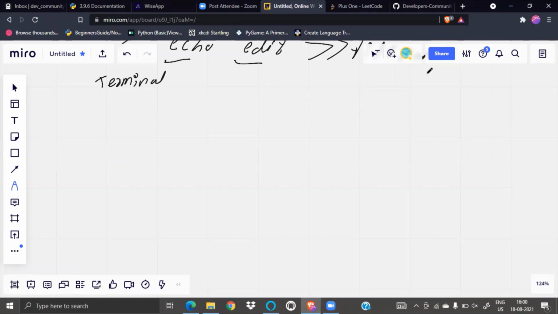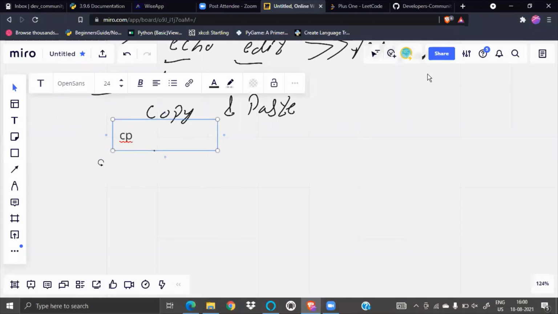So now let's see how to copy something and paste something. We can use the command cp.